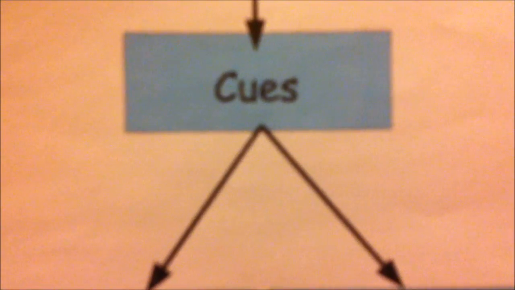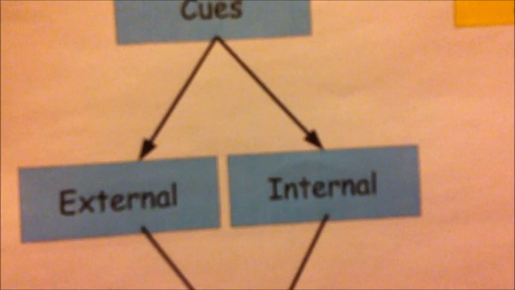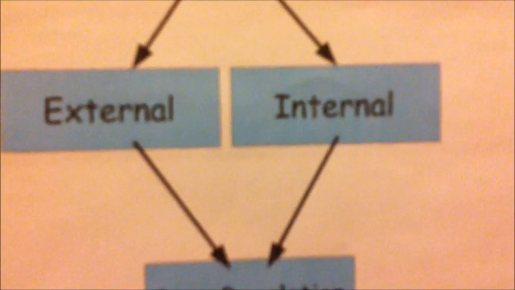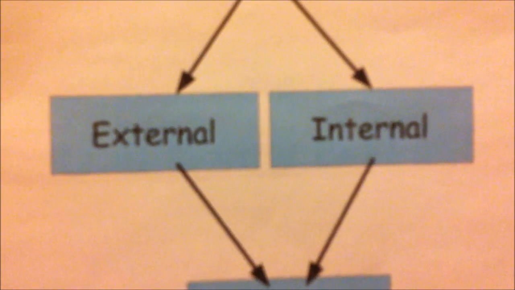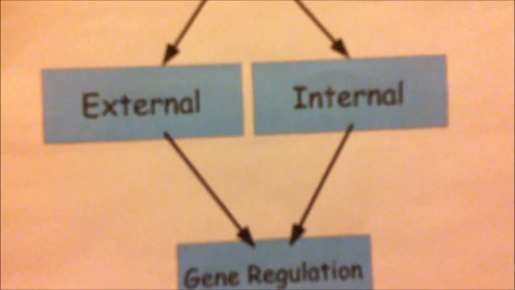How a cell decides what it's going to become depends on cues or signals that it is getting. Some of these cues come internally. This usually depends on where the cell is, and this then determines what the cells are going to be.